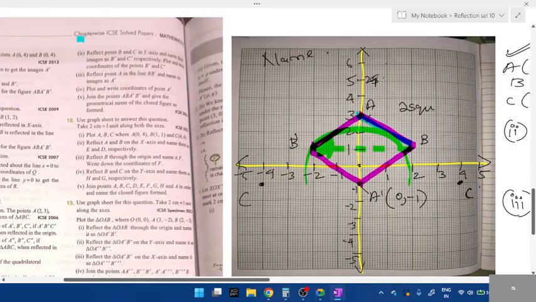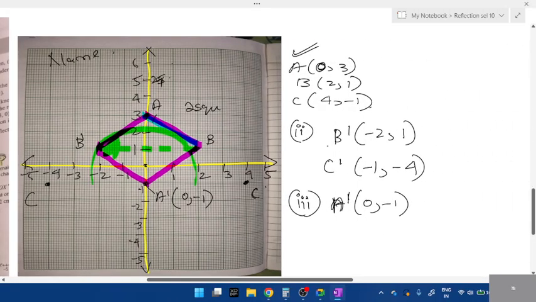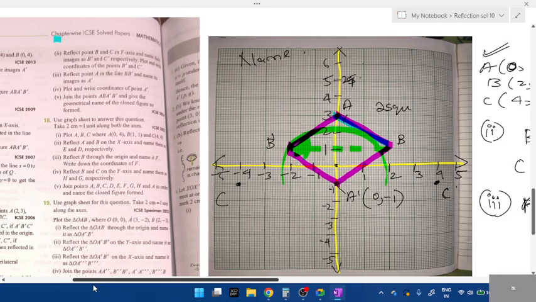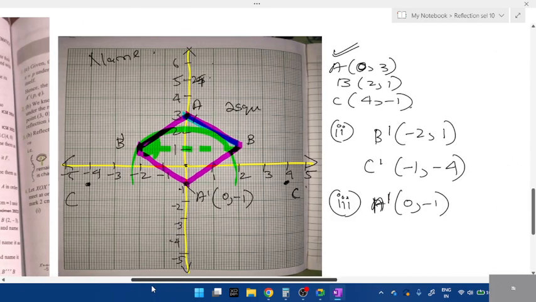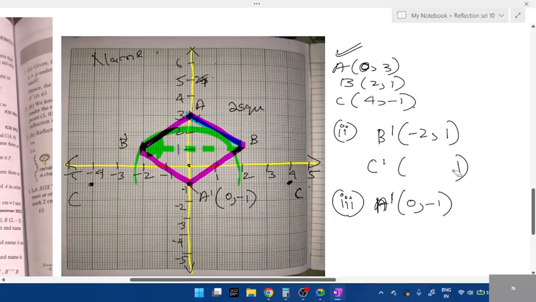Bhargavi, when I taught origin reflection, this point was reflected twice. No, no, B dash reflected. Okay, I wrote it by mistake. It is actually minus 2 comma 1. Okay, I made a mistake in writing. -4, comma -1.